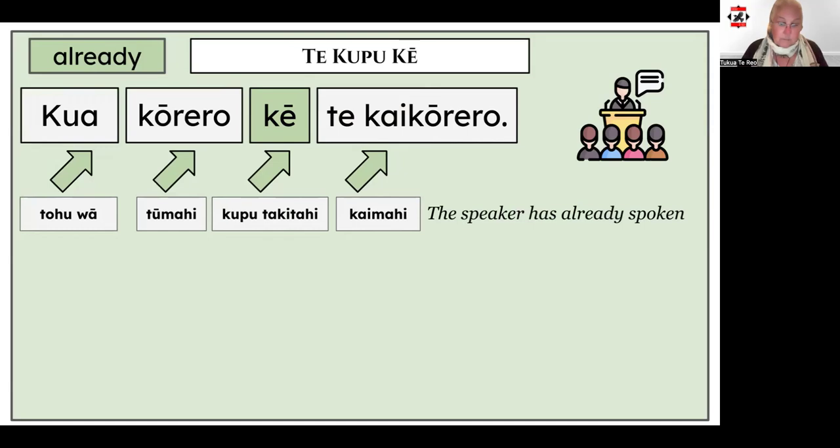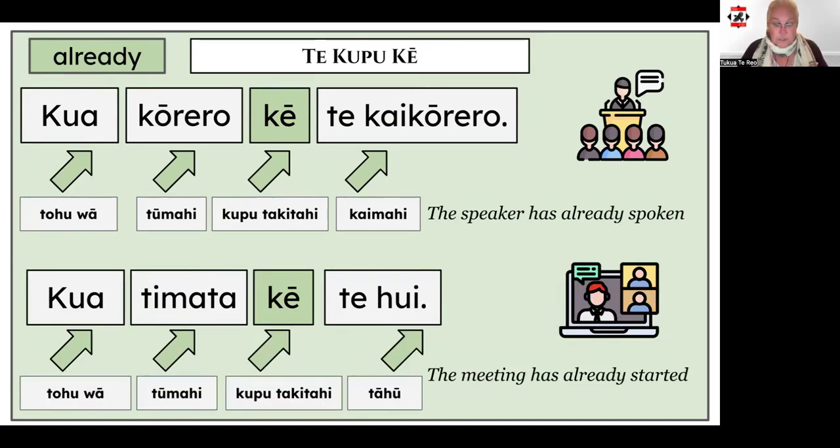Here's another example, using the same structure, but instead of a kaimahi, I've used the subject or tāhu of the sentence, which is te hui. Kua tīmata ke te hui. The meeting has already started.